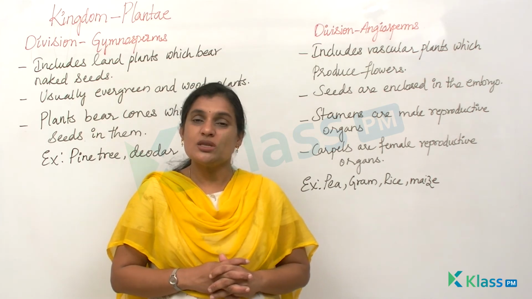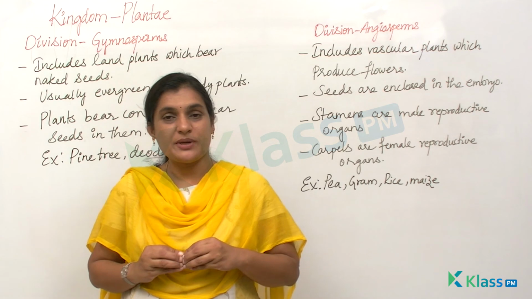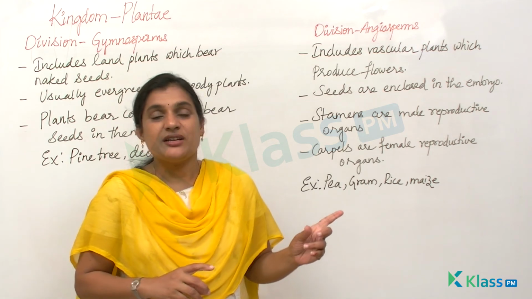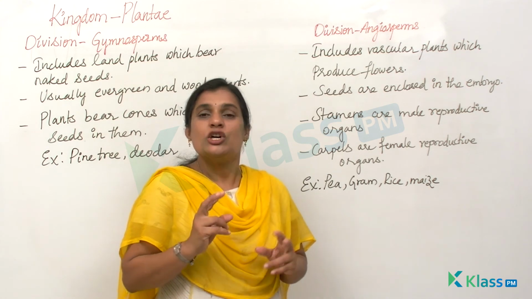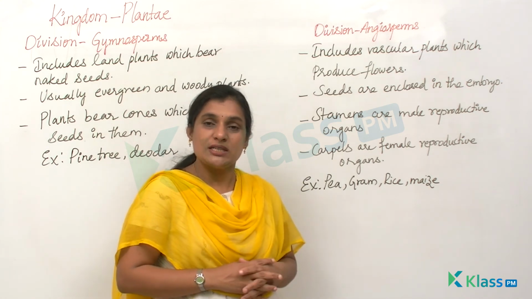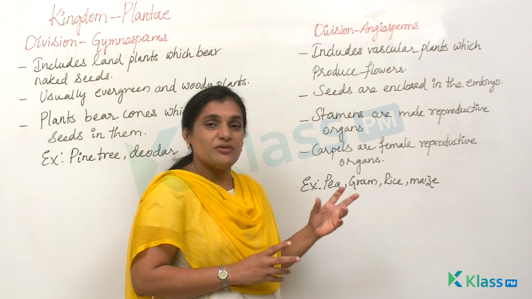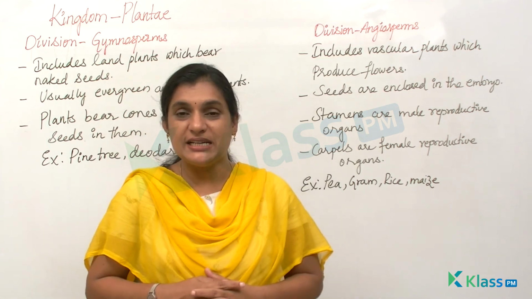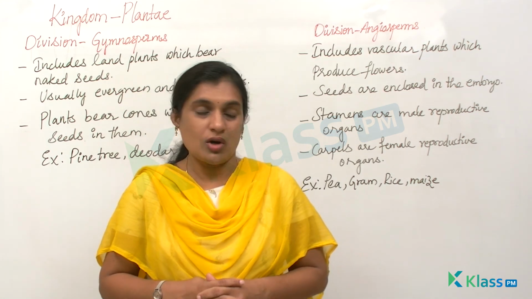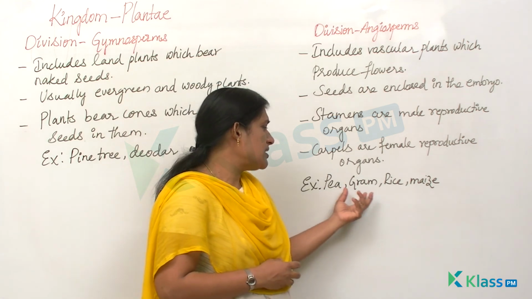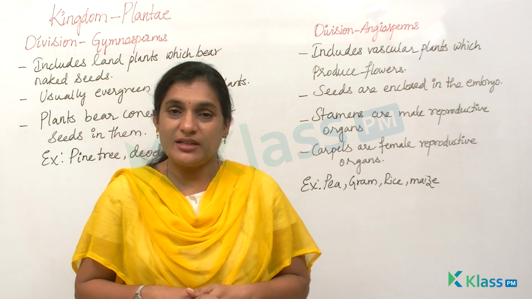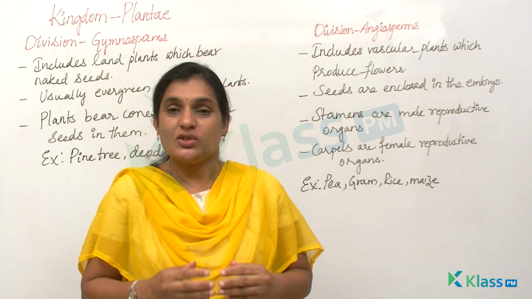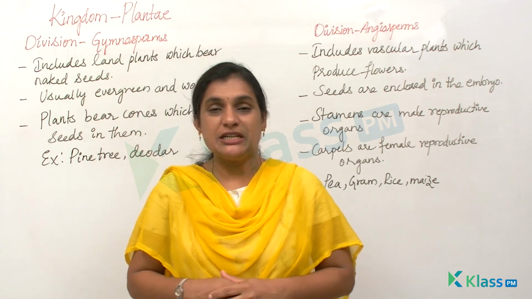Based on the number of leaves present on the seed, these are categorized into dicots and monocots. If a seed has 2 seed leaves or cotyledons, it is said to be a dicot. And if a seed bears only 1 single seed leaf, it is said to be a monocot. Examples you can give: pea, gram, rice, maize, all these flowering plants fall under the category of angiosperms. So this is all about your kingdom Plantae.